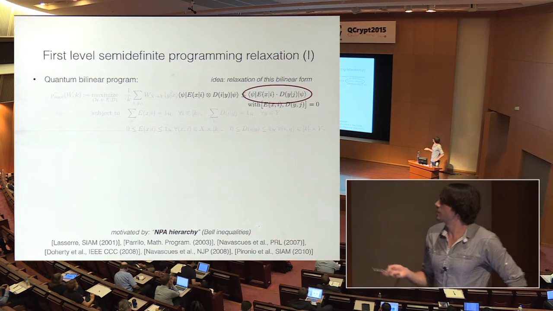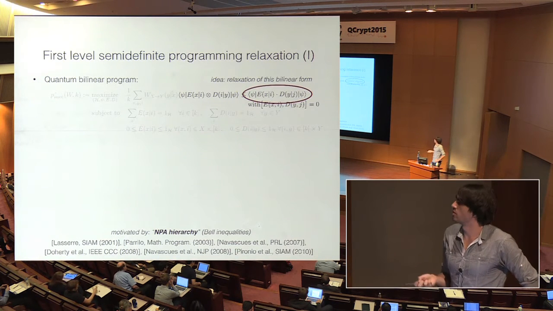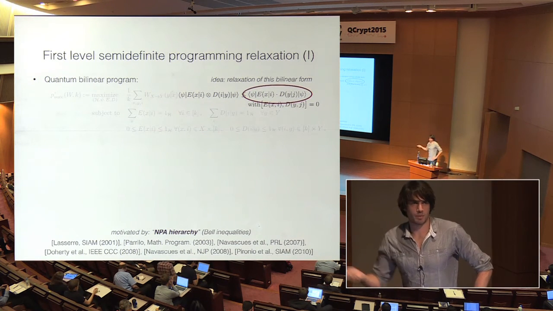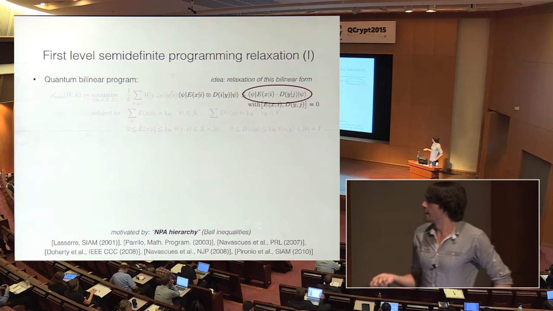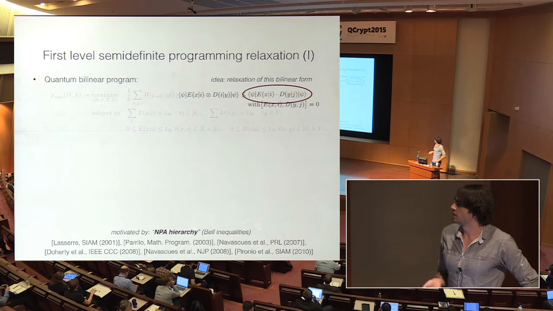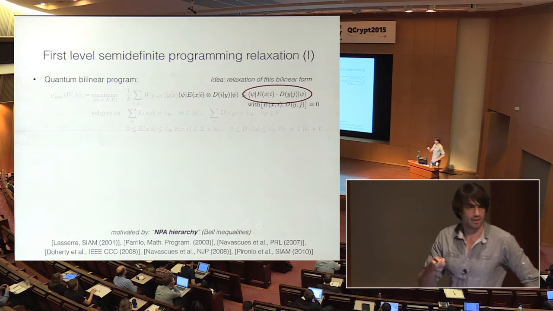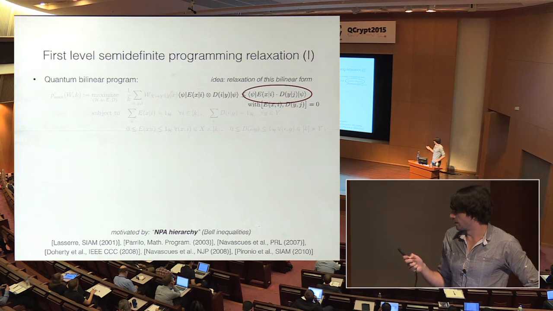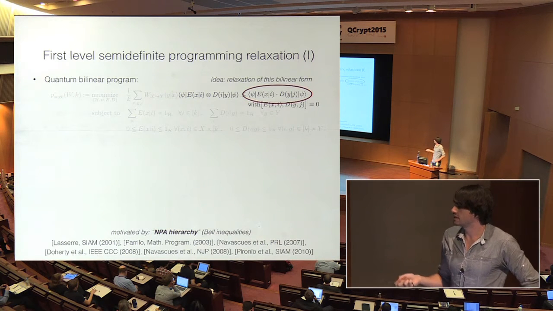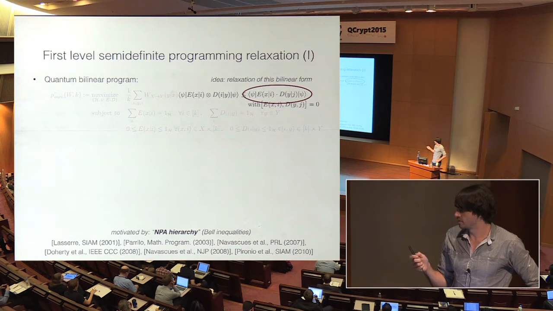And now the next step is that we relax this bilinear form over here. This is an idea that was used in the literature before, in the classical and in the quantum setting. These are references; I'm not going to read them all. But in the setting of Bell inequalities, this is also known as the NPA hierarchy, if any experts are in the room. But again, let me emphasize that we're not exactly doing that, but we're actually doing something better. These ideas come from these references.